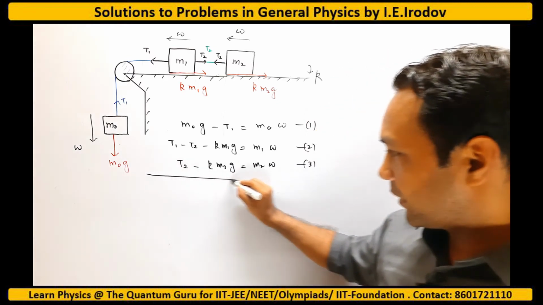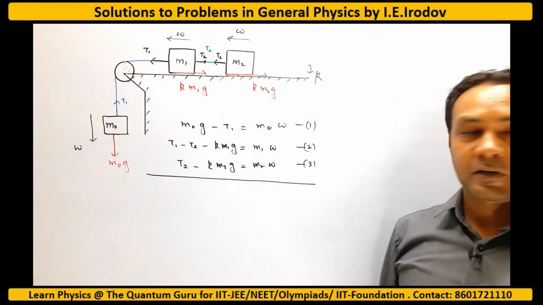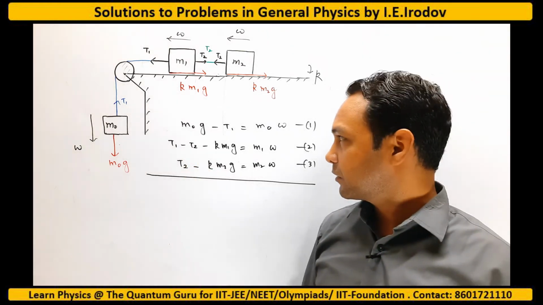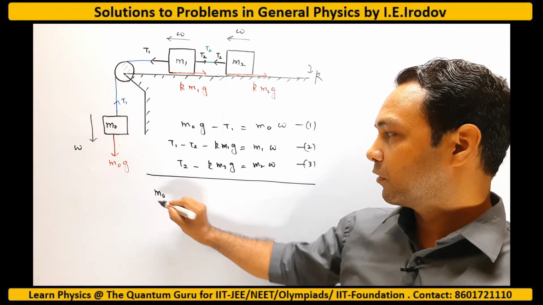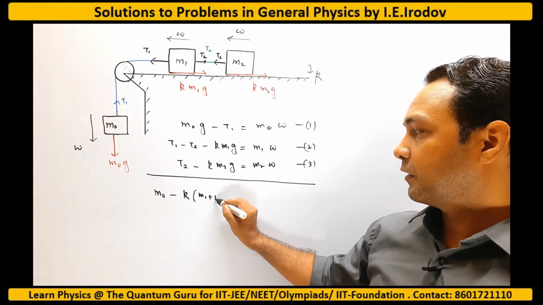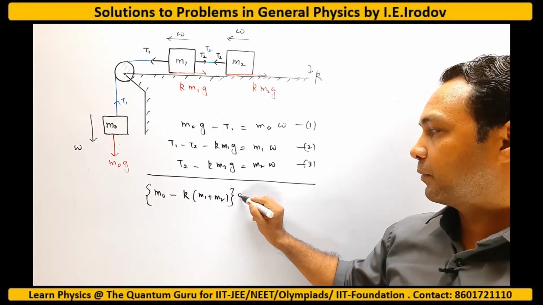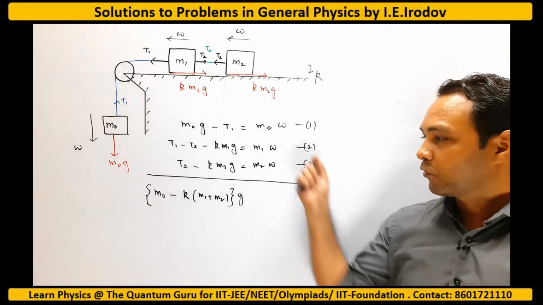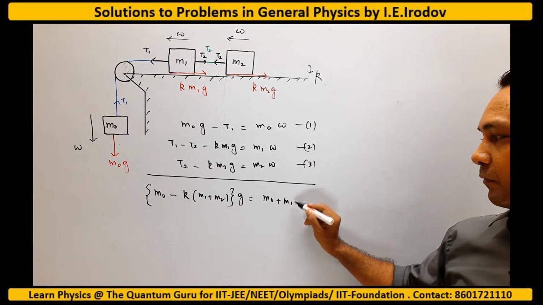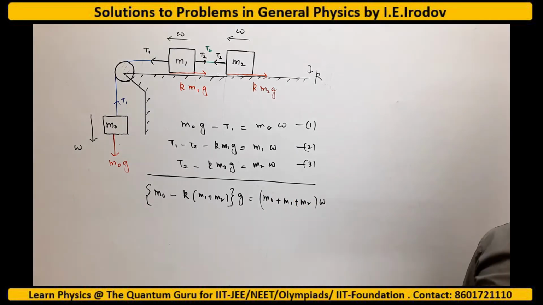So we want to add all these three equations. Minus T1 plus T1 will get cancelled, minus T2 plus T2 will get cancelled. So adding them all, we will get (m0 minus k(m1 plus m2)) multiplied by g on this side, and on the other side (m0 plus m1 plus m2) multiplied by w.